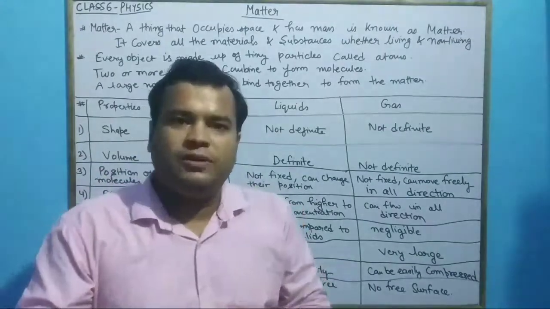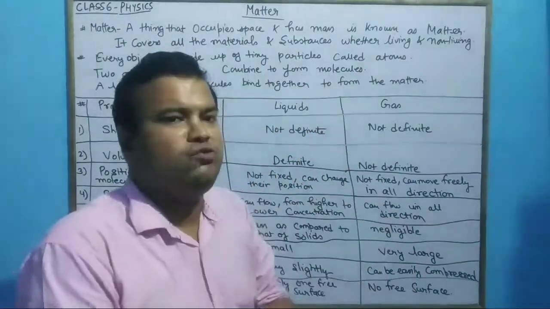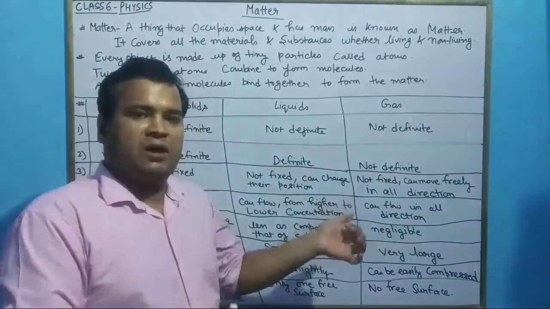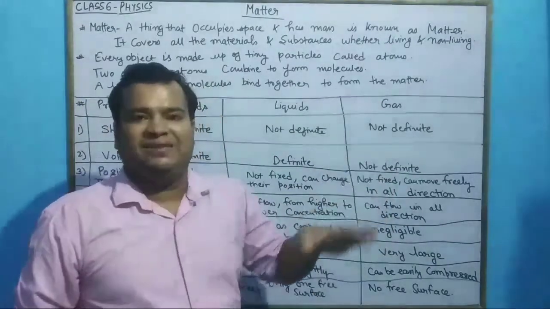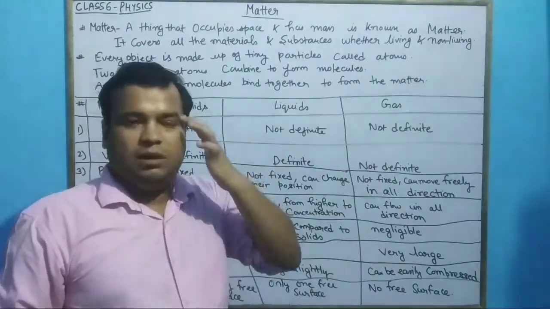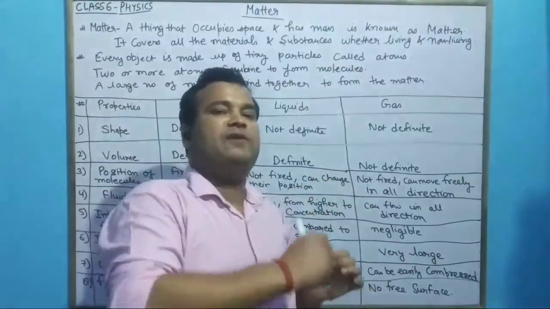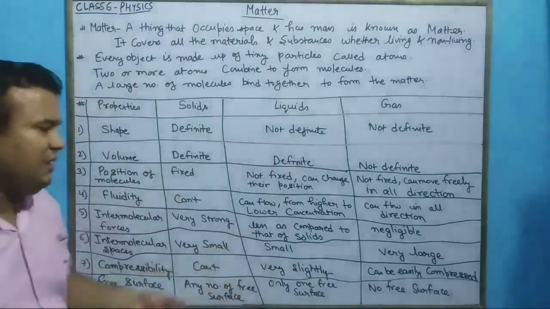You have also observed it, like the gas in our home which we use, called LPG, liquefied petroleum gas. When we open the gas, we can smell it, even from outside our room if it is leaking.